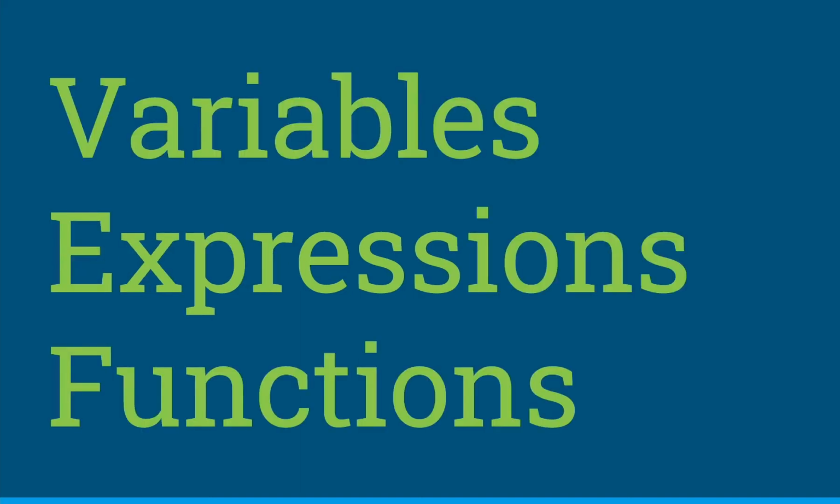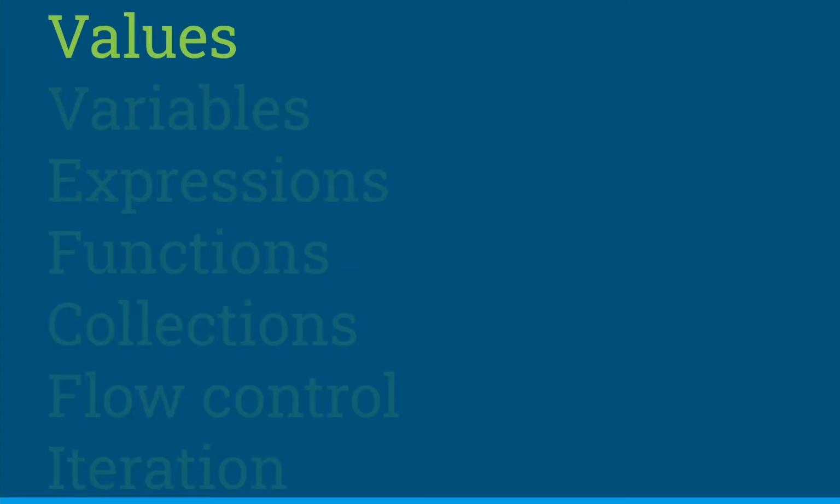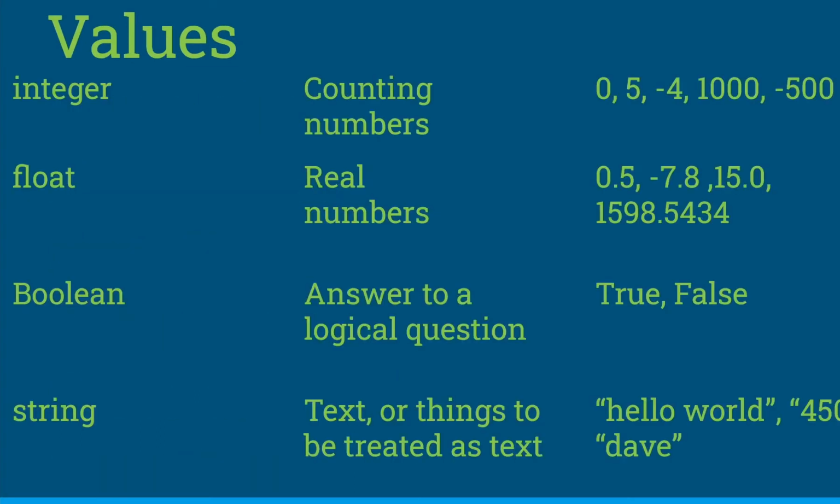All right, so the first one of those things is values. And we're going to go through each one of these things in turn. So values are the kind of useful stuff that we're actually working with. You can have different types of value, and the concept of types is very important in programming because you can do different things with different types of stuff. That said, Python has a slightly strange view of types in some people's ideas, so we'll talk about that a bit later. But the big ideas that we have to deal with here are the main types of thing.